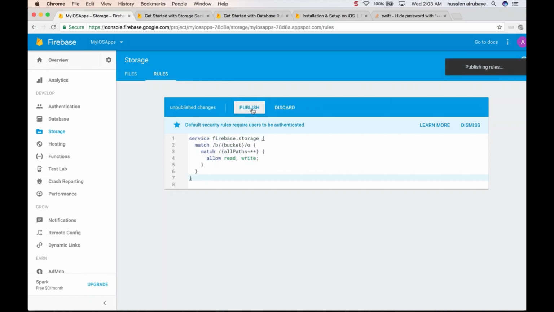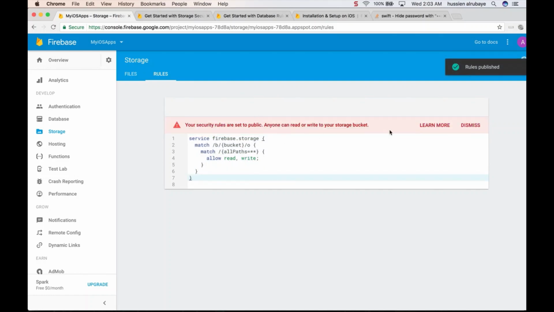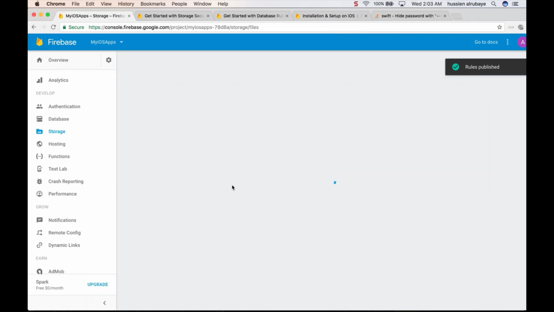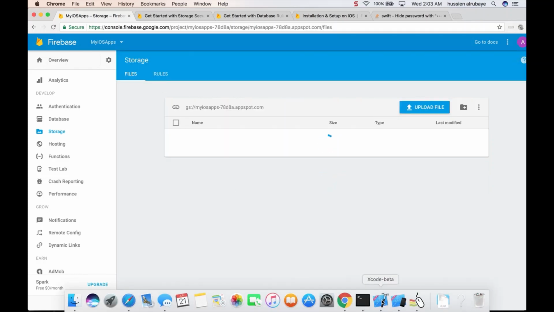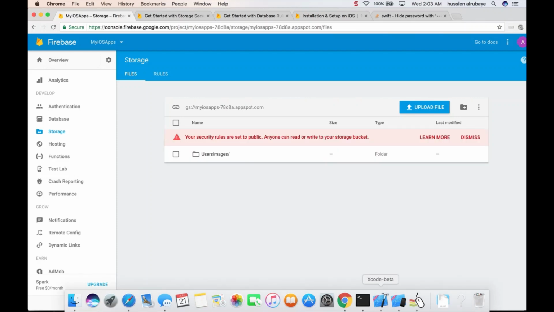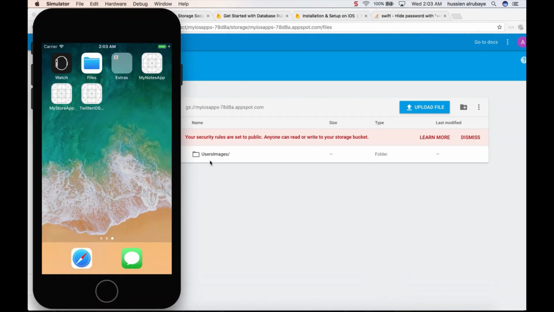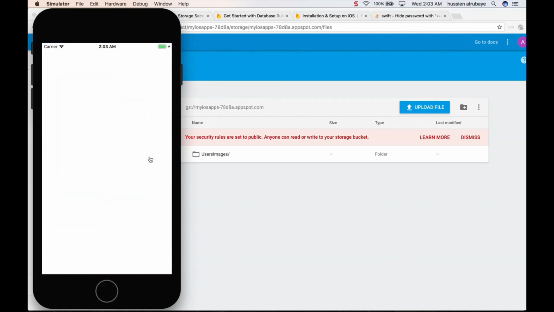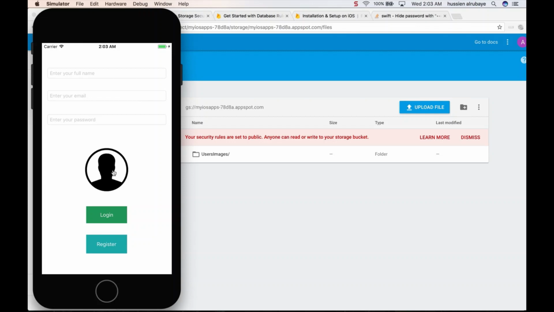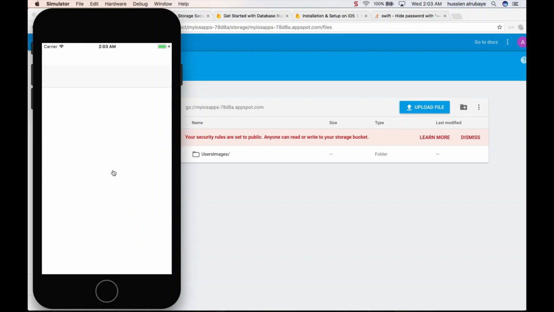So now if you click save, hopefully this time it will work. You see now it's public. Now users could upload images even if they are not registered yet, which is a good thing. So now people could select an image and upload it without logging in first. Now I'm done with this part. People could click here, select an image and upload it without any problem. Now let's go to the next part for login and register.